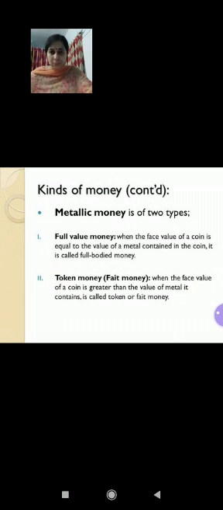Before coming to the third point, let's talk more about metallic money. You can see this in the slide, that fully bodied money and token money. Token money is also known as fiat money, mind you. When the face value of the coin is equal to the value of metal contained in it, it is called fully bodied money. Fine, that is, the face value and the intrinsic value are of the same value. Token money is also known as fiat money when the face value of the coin is greater than the value of the metal it contains. It is called token or fiat money, right children?